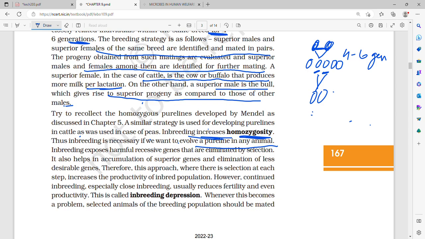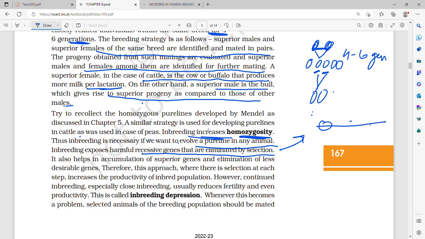Inbreeding exposes harmful recessive genes that are eliminated by selection. So through inbreeding all the harmful recessive genes will be exposed, but then we can eliminate them. Let's say we got 8 offsprings.